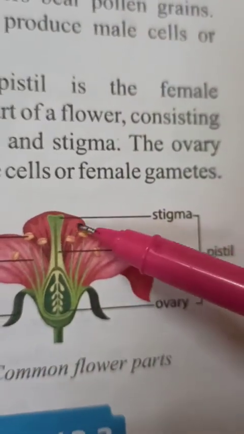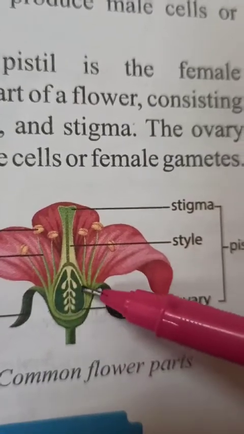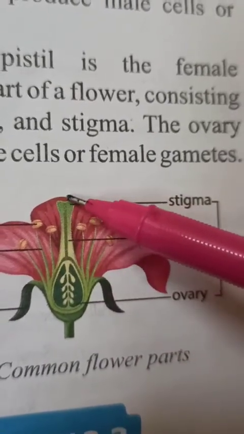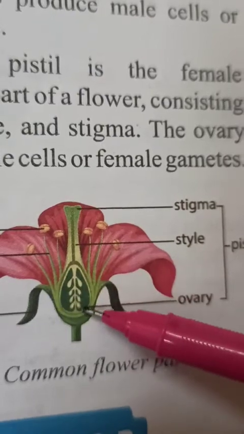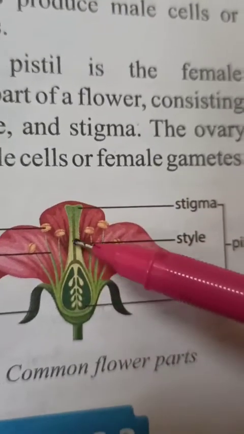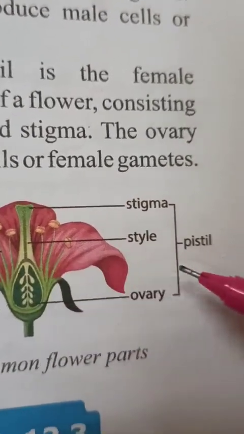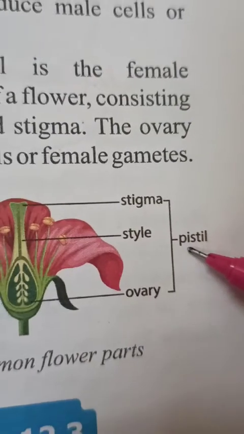Here you can see the fourth part, the female part of the flower, present at the center and green in color. This is called the pistil.